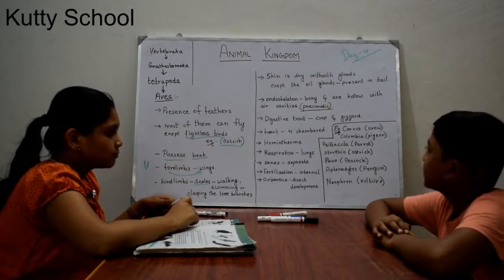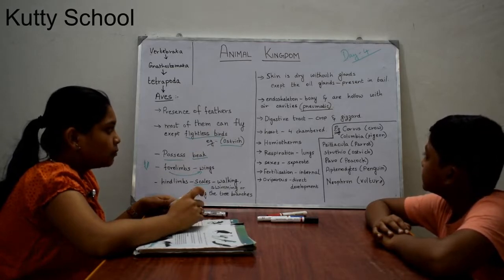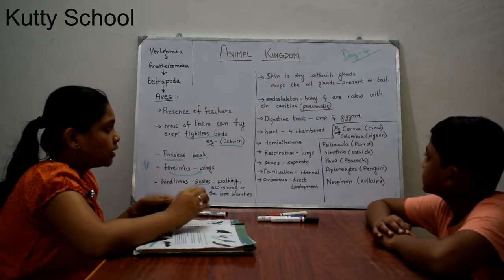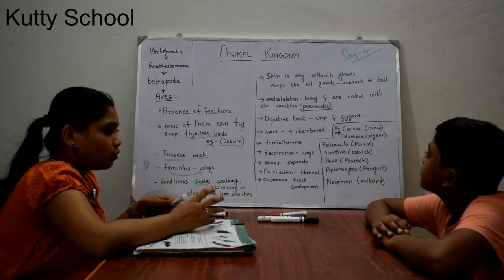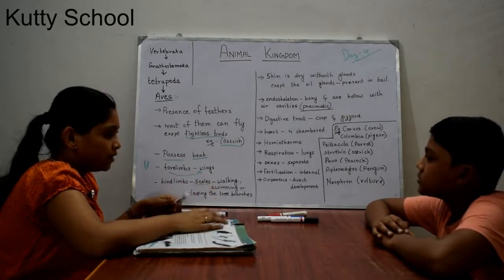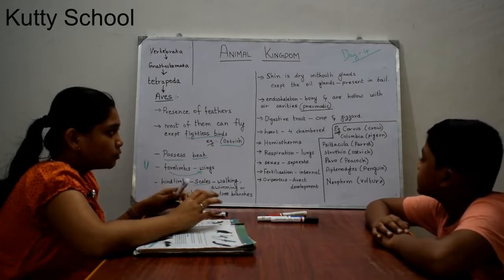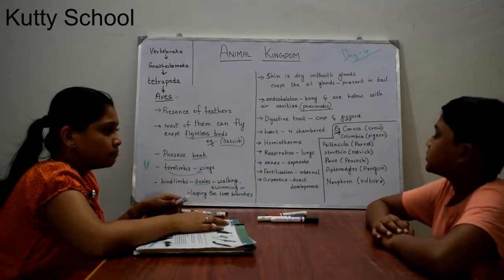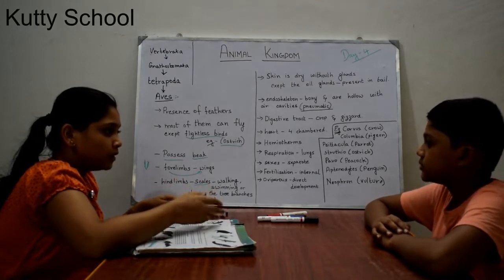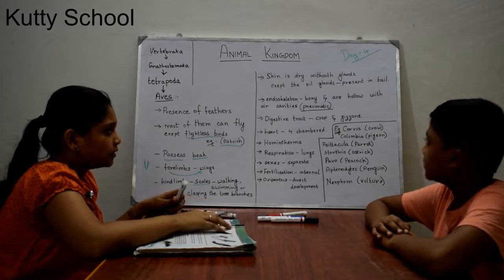Pneumatic is a very important term. These bones help the birds to fly easily because they have air, so they are weightless.